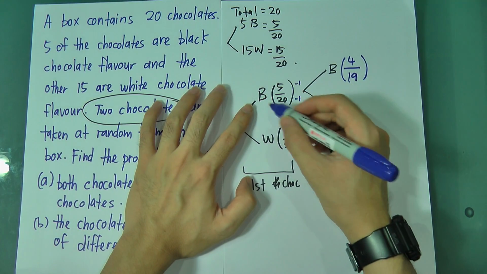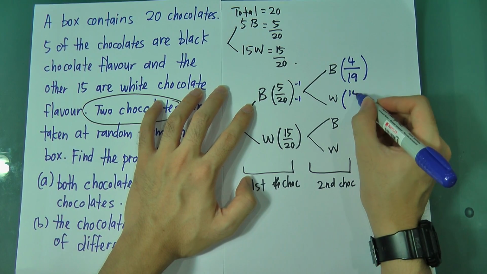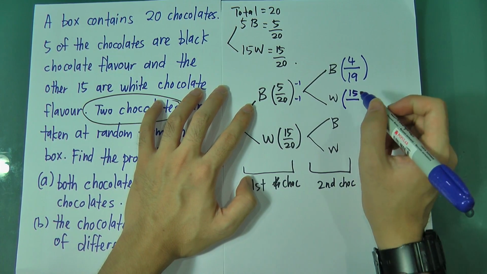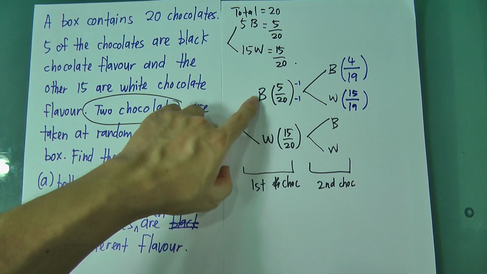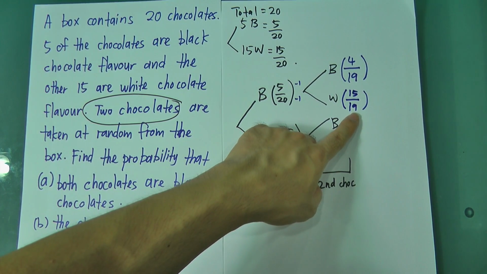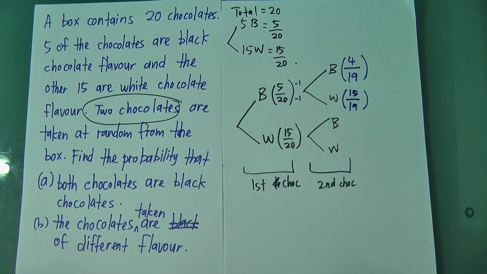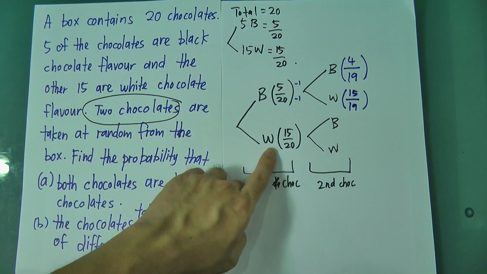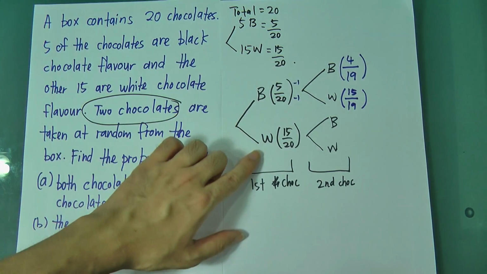If the first chocolate I get is black, my white still remains 15, no change. So it's 15 over, the total is still 19. Because no matter whether you get black or white the first time, the total will be left at 19 only. It's impossible for the total to be 20 because you already took 1 chocolate out. Okay, you can imagine, right? Okay, what happens if now my first chocolate is not black, my first chocolate is white.